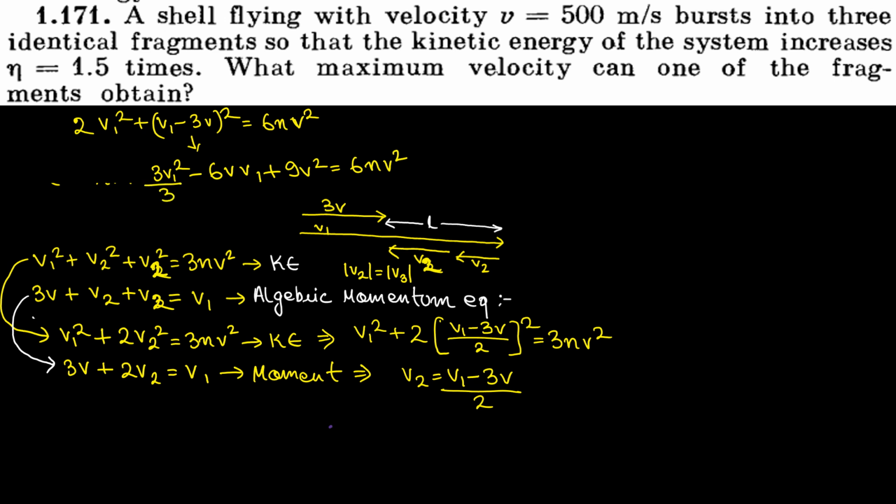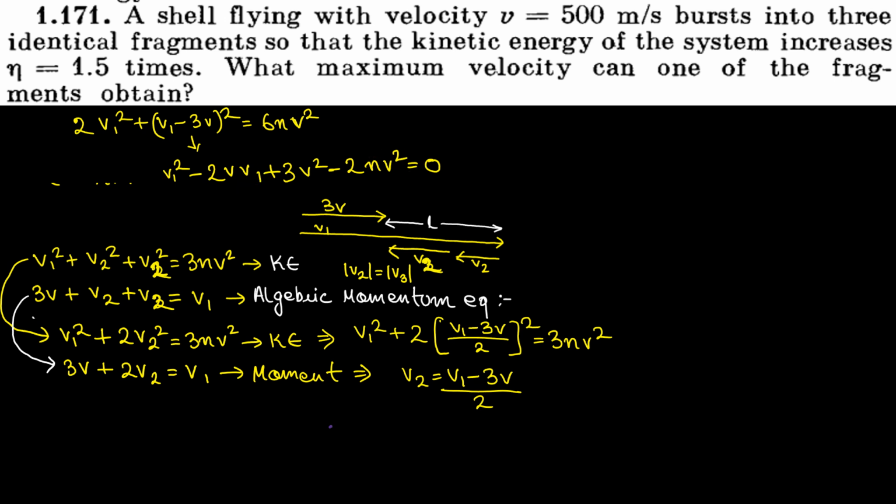This by 3, this by 3, this by 3, and this by 3. 3 and 3 would get cancelled. 3 2s are 6, 3 3s are 9, and 3 2s are 6. Now if I send this 2nv square to the left hand side, it will become 3v square minus 2nv square, is equal to 0. Now in this equation, I have only one variable, that is v1. And this is nothing but a quadratic equation. So if I solve this quadratic equation for the value of v1, I get my answer.